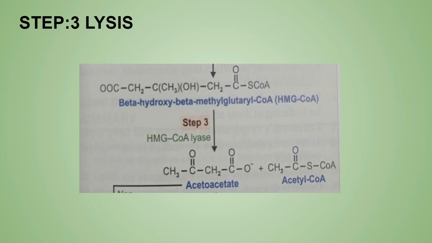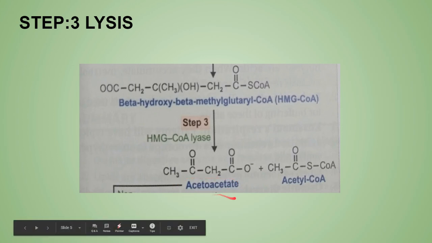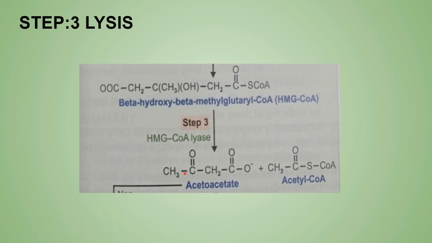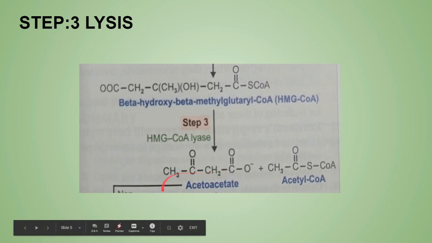Lyase means cleavage or breakdown. Over here, beta-hydroxy-beta-methylglutaryl CoA, or HMG-CoA, in the presence of HMG-CoA lyase will form acetoacetate. I told you before, acetoacetate is the primary ketone body, and remember, the secondary ketone bodies are acetone and beta-hydroxybutyrate, BHB, which you can remember by that. So this step forms one primary ketone body and one acetyl-CoA.